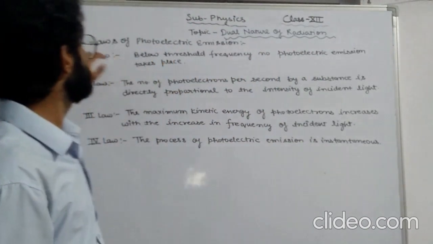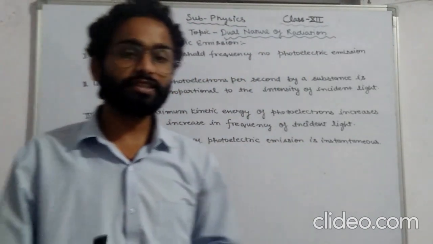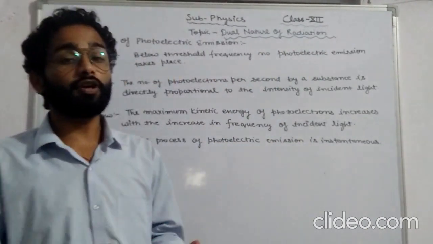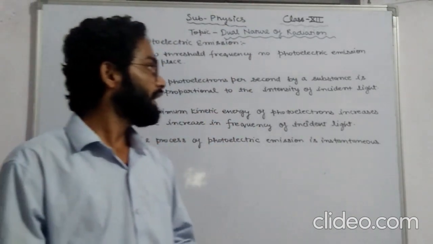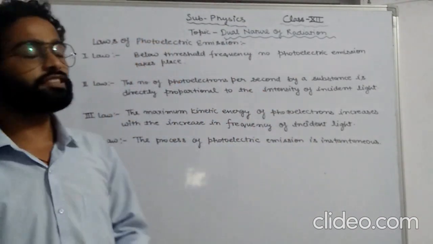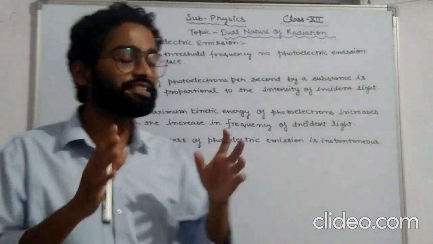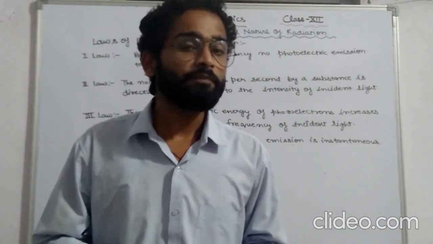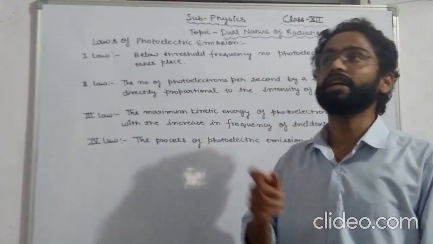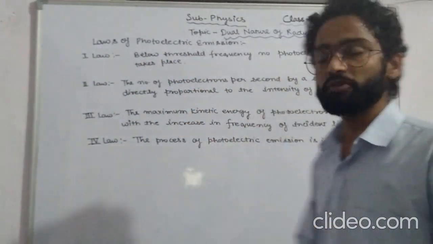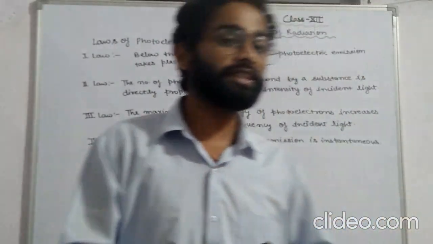The second law says that the number of photoelectrons emitted per second by a substance is directly proportional to the intensity of incident light.